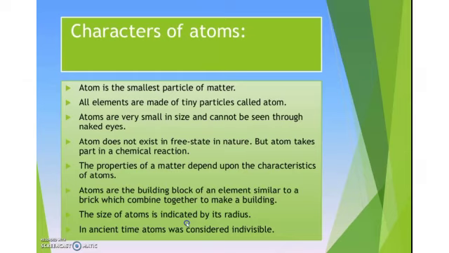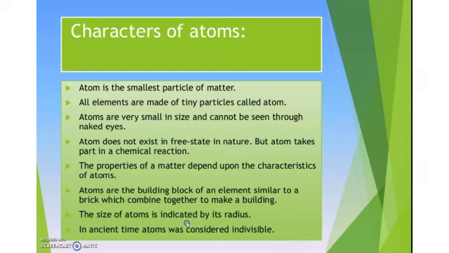They are very small, we cannot see atoms with our naked eyes, and they do not exist in a free state. They take part in chemical reactions. All the properties of matter depend upon the characteristics of atoms. Atoms are the building blocks of an element, and the size of an atom is indicated by its radius.